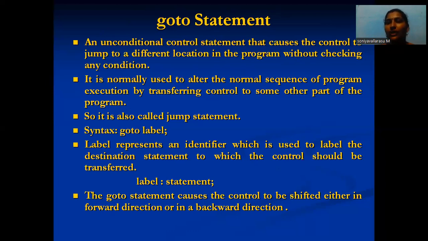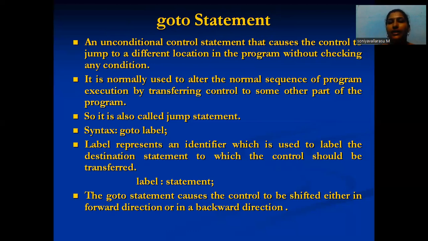It is normally used to alter the normal sequence of program execution by transferring control to some other part of the program. So it is also called a jump statement. The syntax is goto label.